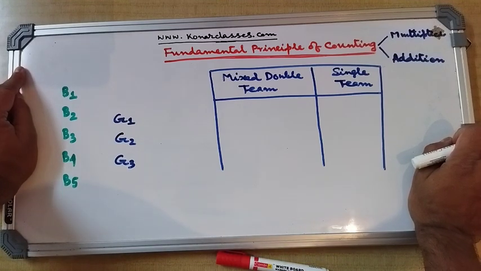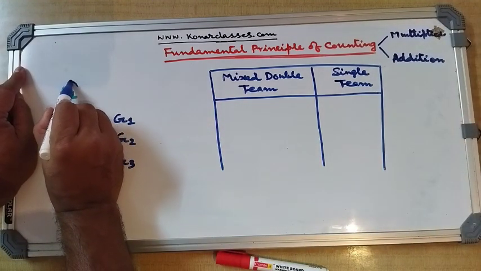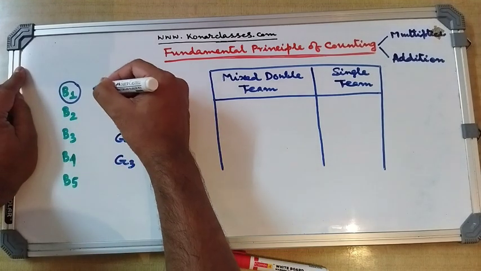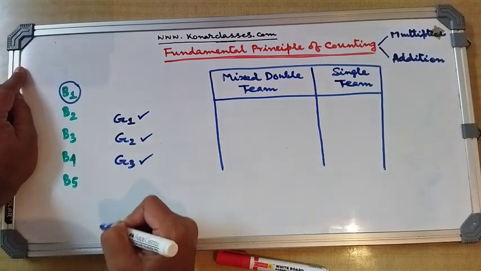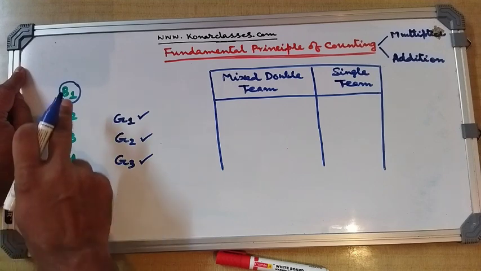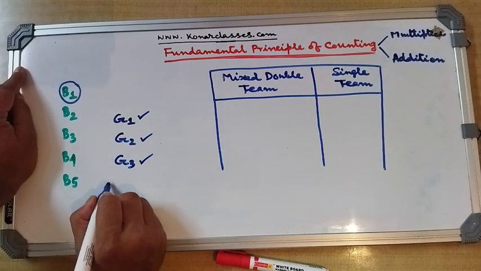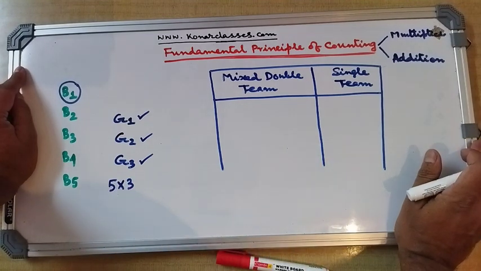So now, if we concentrate on forming the mixed double team, then for any of these boys, suppose B1, we have an option to choose either G1 or G2 or G3. So how many such boys are there? There are 5 boys. So the number of ways we can choose is 5 into 3. Okay, so the number of ways we can form a mixed double team is 5 into 3.